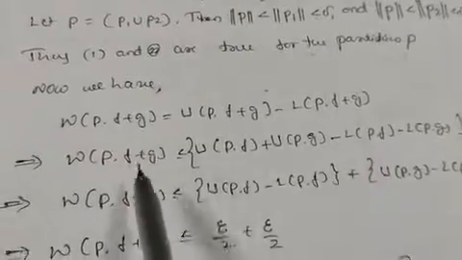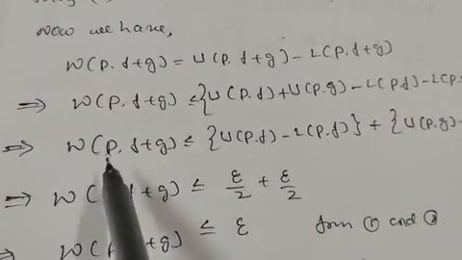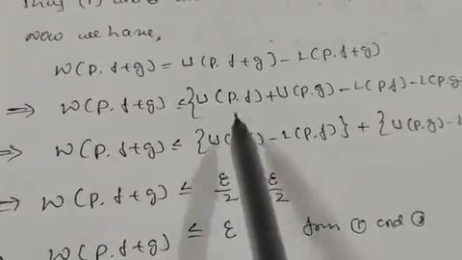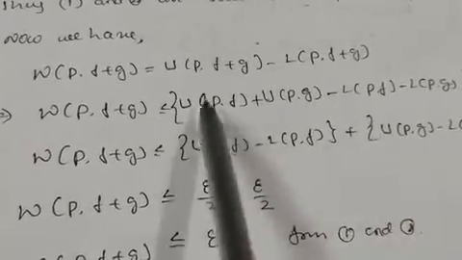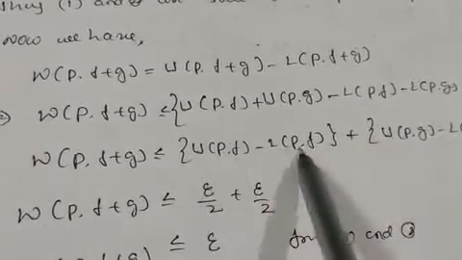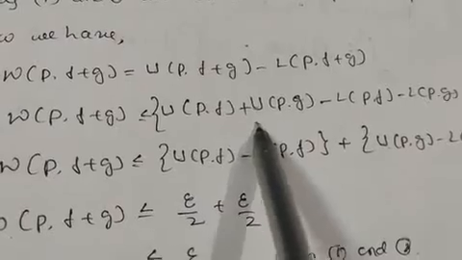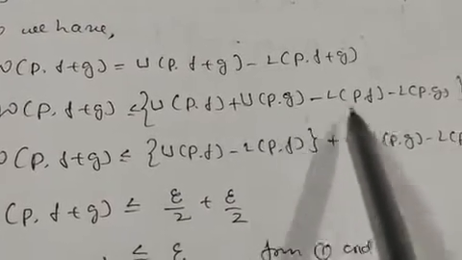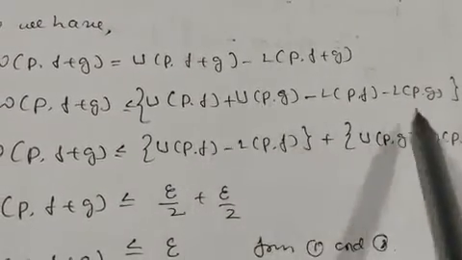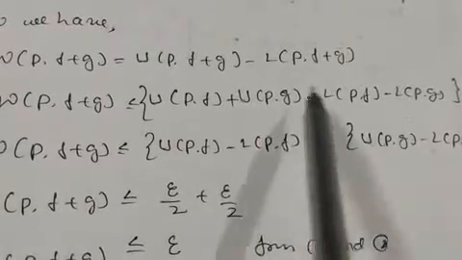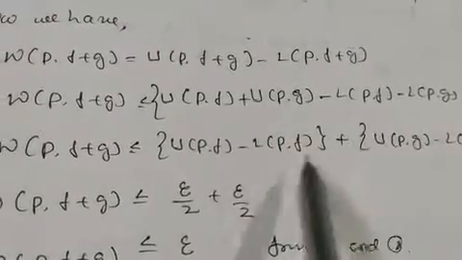We have done this in the previous sessions. So W(P, f plus g) is less than or equal to, separating the terms, U(P, f) minus L(P, f) plus U(P, g) minus L(P, g). Let us take these two terms together and these two terms together.